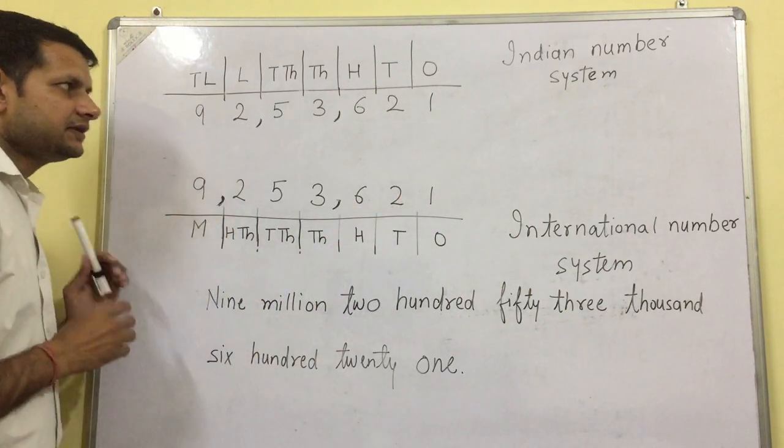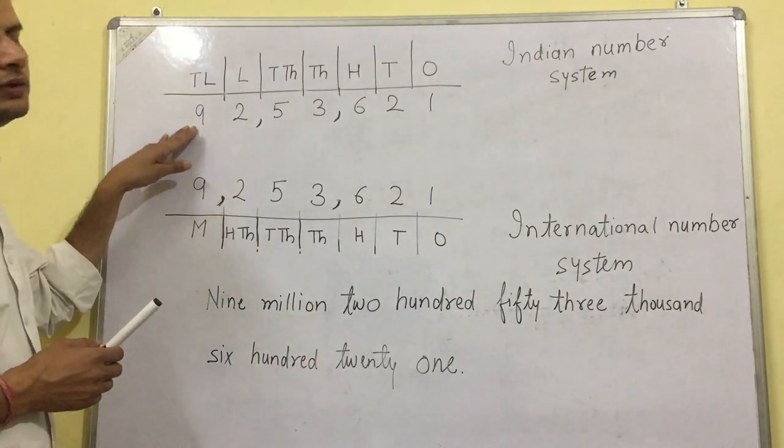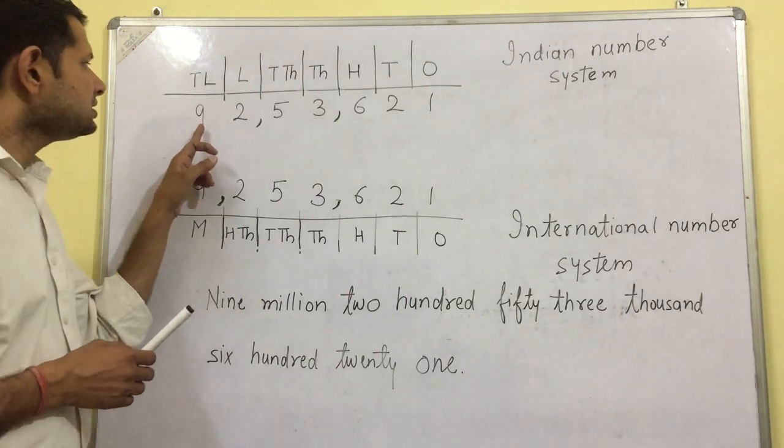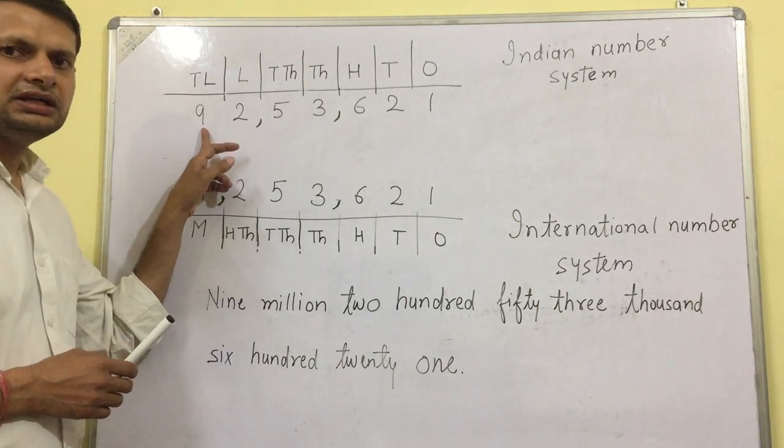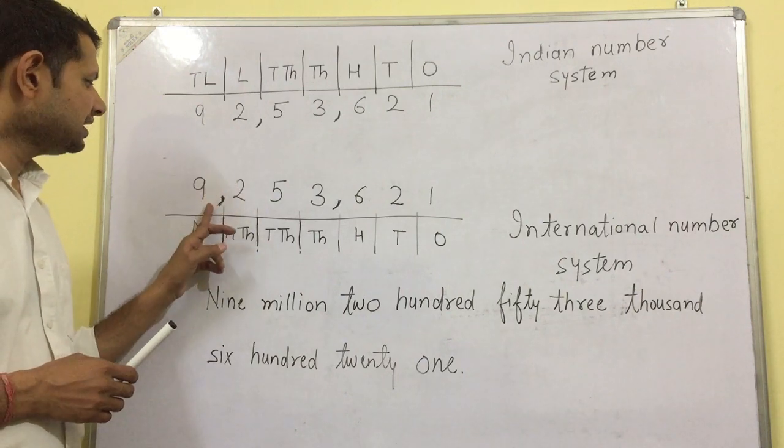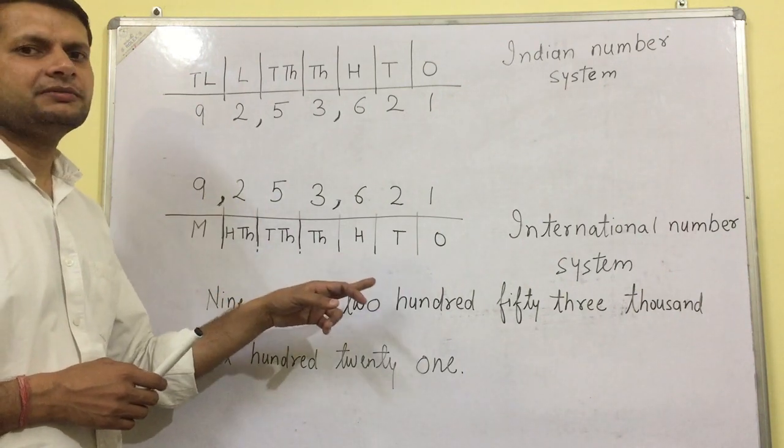9,253,621. I have written the same number in both the number systems. It is written in Indian number system and the same number is written in international number system.